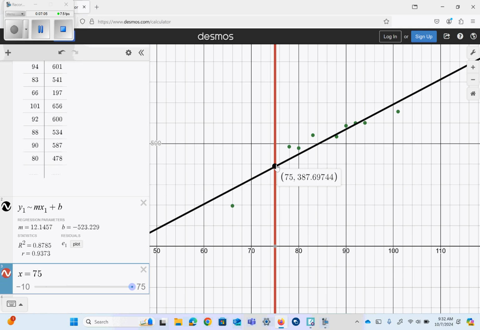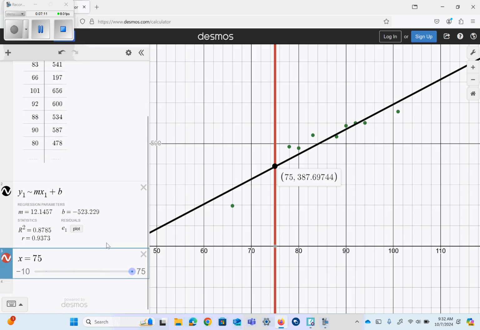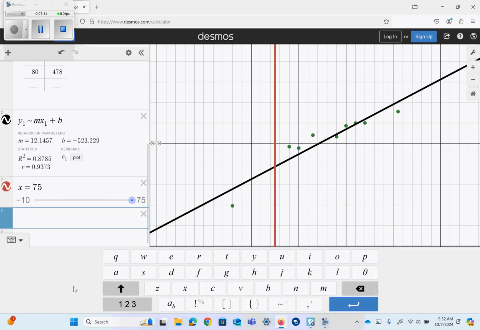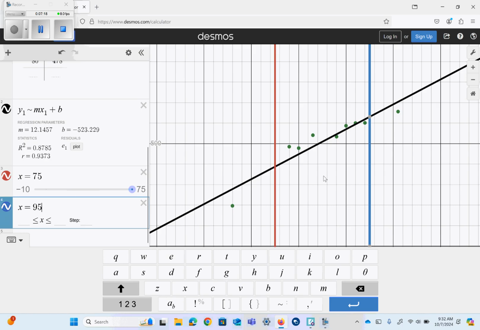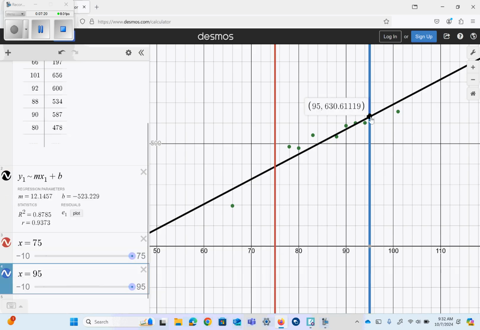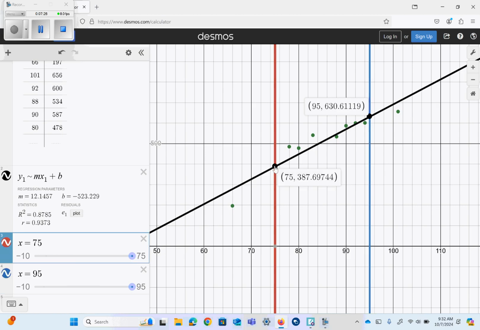Yeah, they might be. And then predict the number of visitors to this water park on a day that's 95 degrees. Oh, okay. Well, I can do this now. X equals 95. And then I got a blue vertical line. So if it's 95 degrees, I'm going to have 630 people there. If it's 75 degrees, I have 387.